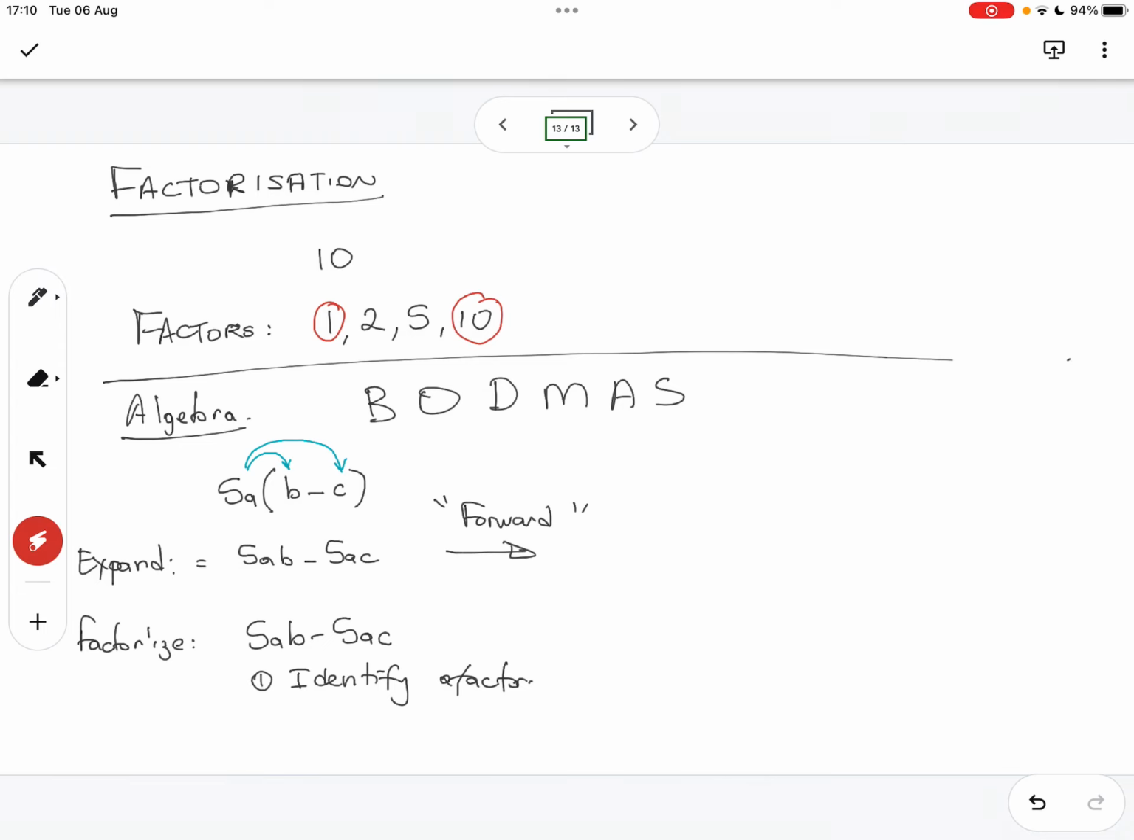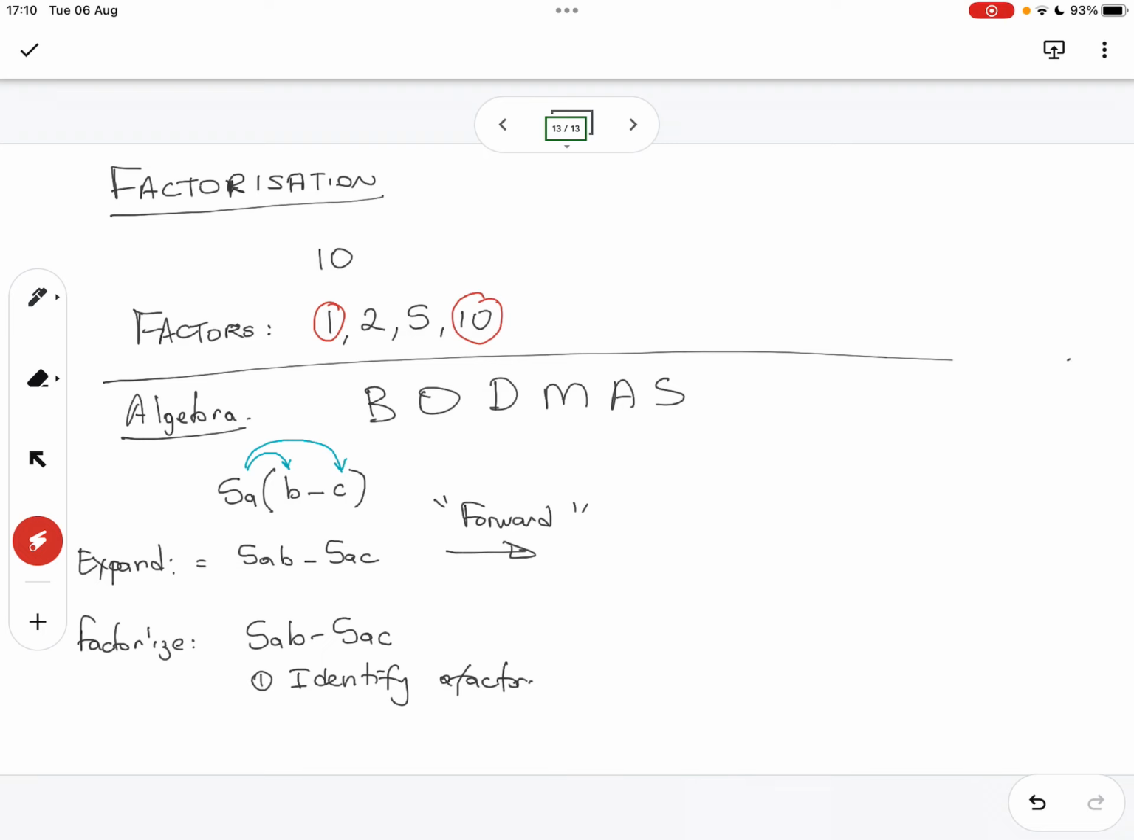The same way, here, we have to identify a factor. Now, what is the common factor here between the term 5ab and 5ac? What's the common factor there? 5.